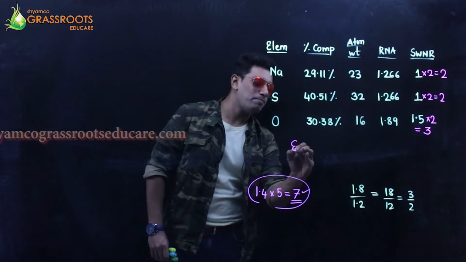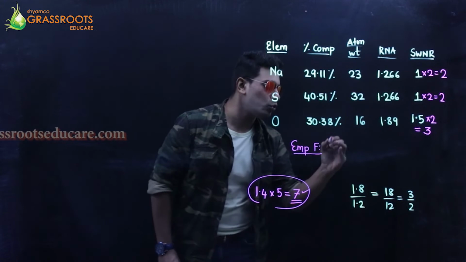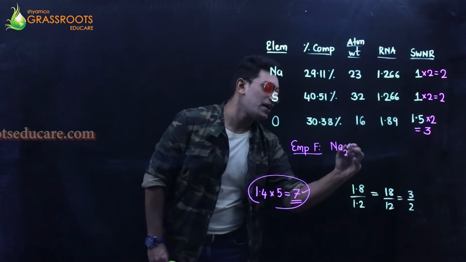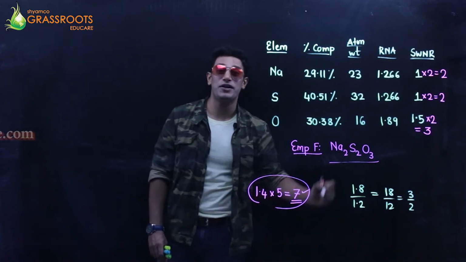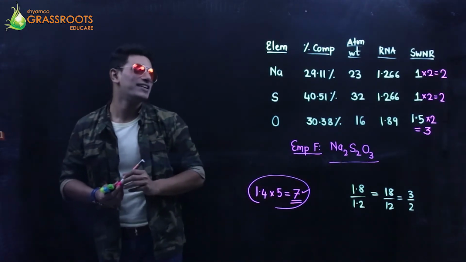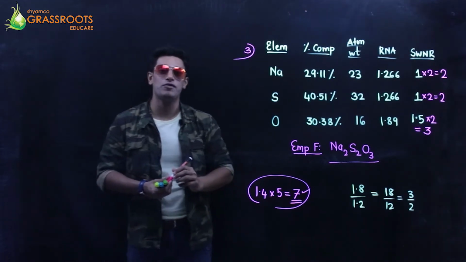So I have the empirical formula as sodium 2 atoms, S2O3. Isn't that again sodium thiosulfate without water of crystallization? Alright, so these were my 3 examples from empirical formula.